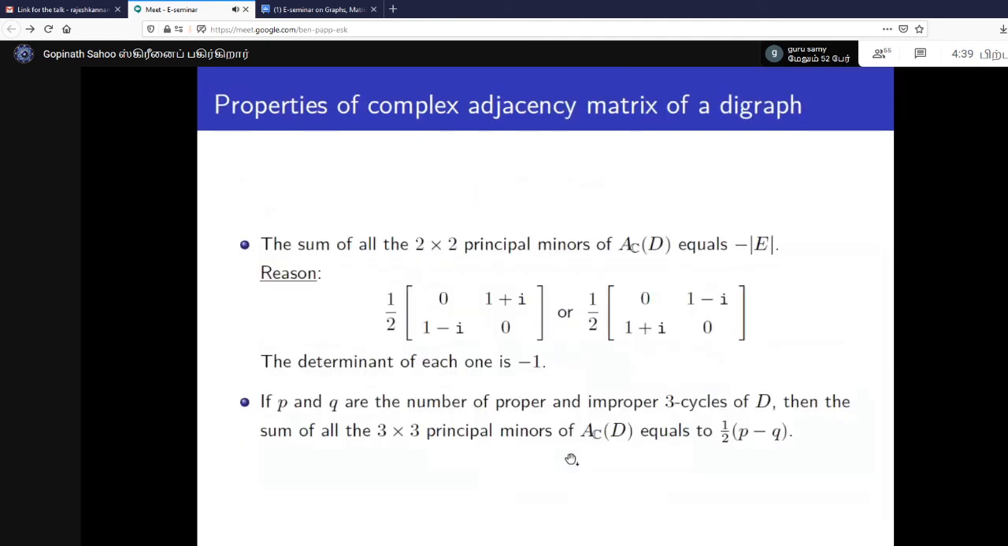It's very simple. Some immediate properties are: the sum of all 2 cross 2 principal minors of the complex adjacency matrix of a digraph D equals minus the number of edges. Similarly, P and Q are the number of proper, that means all the edges are directed in one direction, and improper, that means there is some change. So P is the number of proper directed 3 cycles, and Q is the number of improper 3 cycles in D. Then the sum of all 3 cross 3 principal minors of this matrix is equal to half of P minus Q.